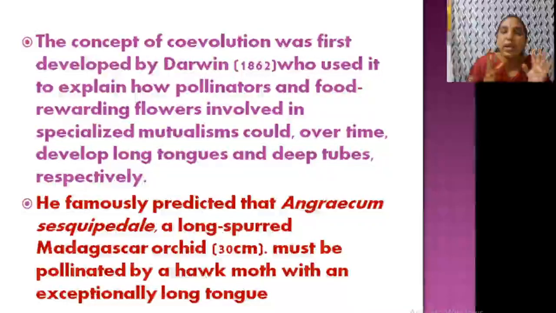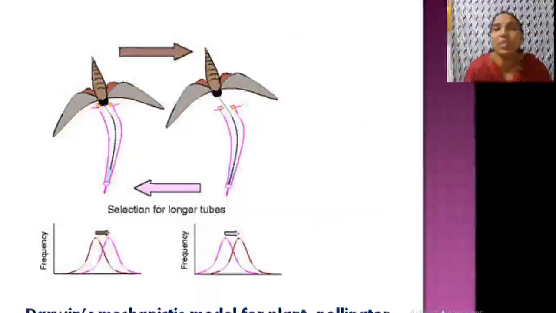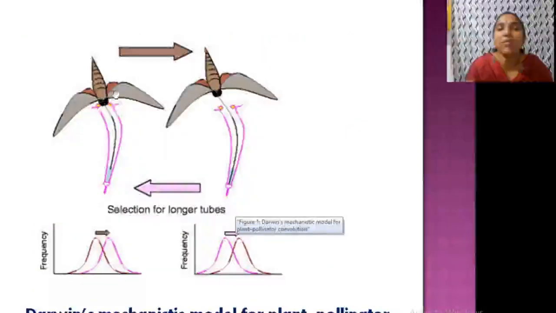Clear? So Darwin predicted this by keeping one very good example of an orchid, that is Angraecum sesquipedale. That is a long spurred orchid. You know what a spur is? This is a Madagascar orchid, with a spur about 30 centimeter long, and it is pollinated by hawk moths. Moths are the pollinators. So how does this pollination take place? You can see the picture, that is the pollination. When the flower has a long tube, what happens?